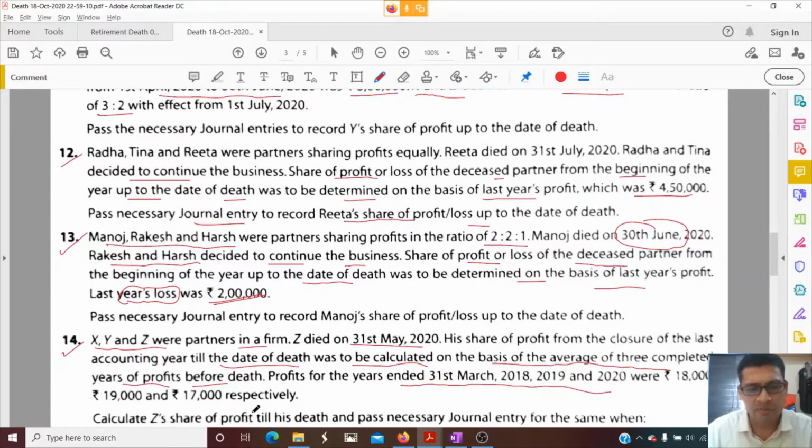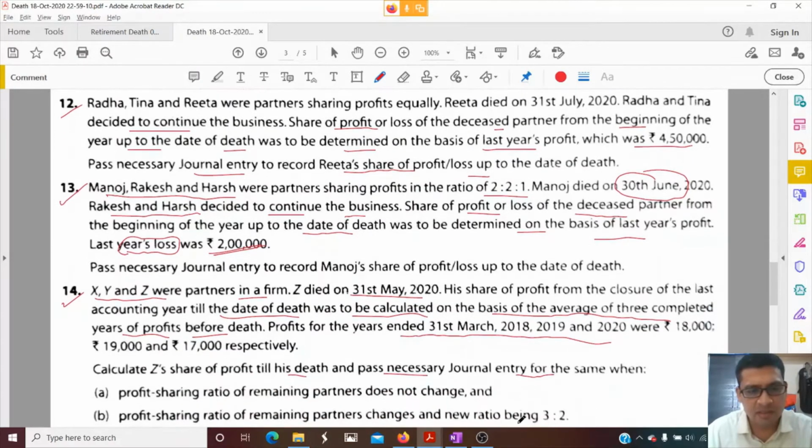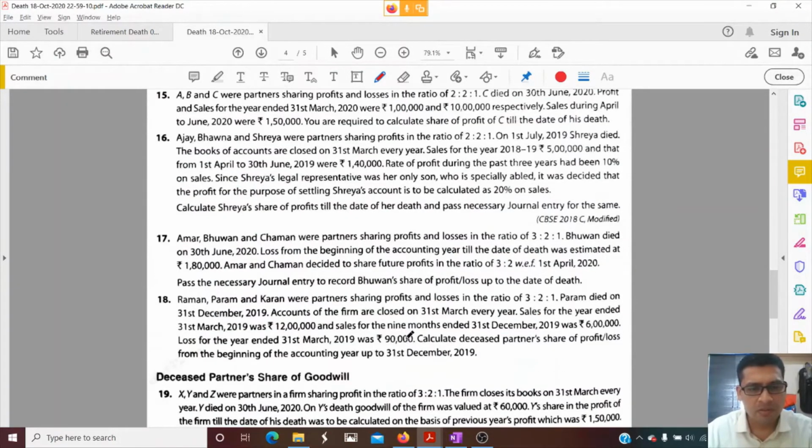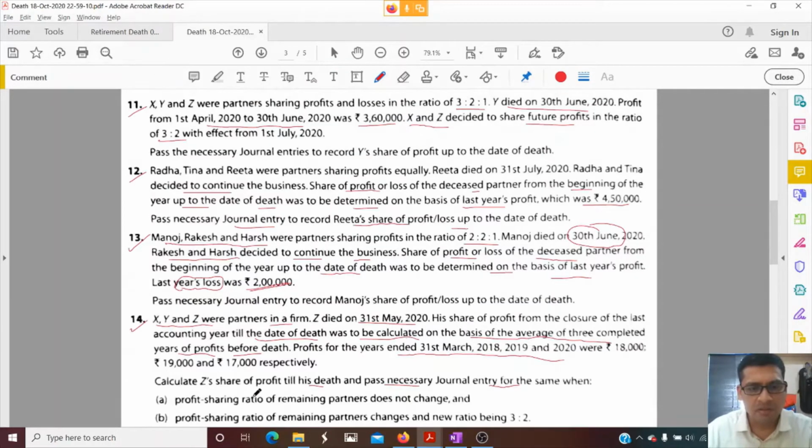Calculate Z's share of profit till his death and pass a necessary journal entry for the same when there are different conditions. 2 conditions are given. When profit sharing ratio of remaining partner does not change, and profit sharing ratio of remaining partner changes, and new ratio being 3:2. Very good question children, very important question. You can put double tick.